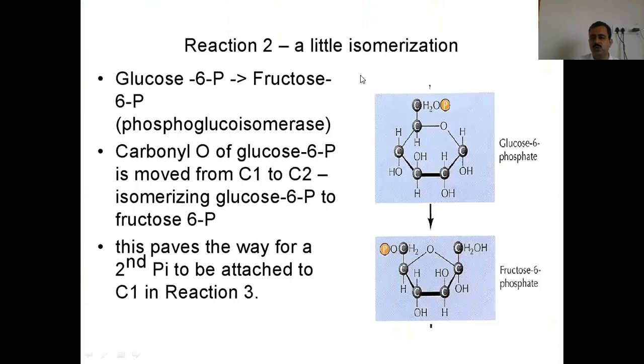Second reaction, a little isomerization takes place. Glucose 6-phosphate is converted into fructose 6-phosphate with the help of the enzyme phosphoglucoisomerase. The carbonyl O of glucose 6-phosphate is removed from C1 and C2, isomerizing glucose 6-phosphate to fructose 6-phosphate. See, this group has been removed and positioned at another part. This paves the way for the second phosphate to be attached to C1 in reaction 3. This process is a small amount of isomerization, meaning certain structural changes take place in this reaction.